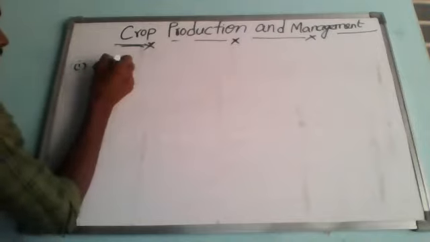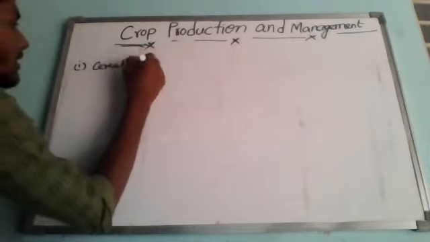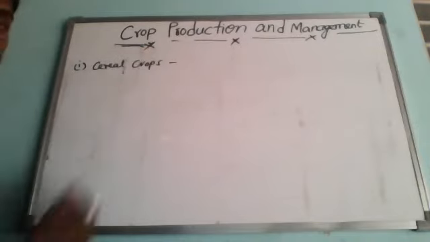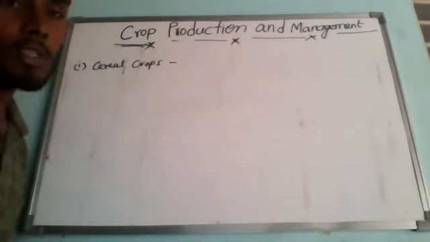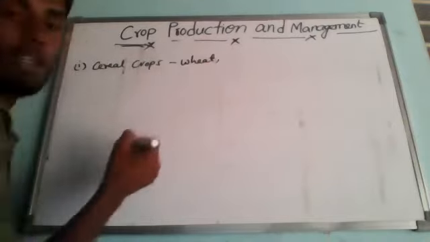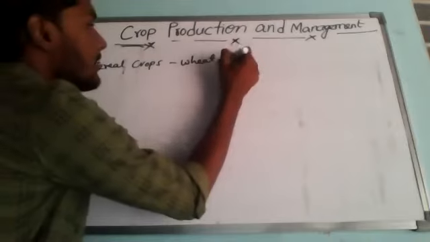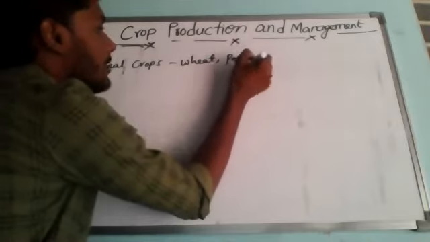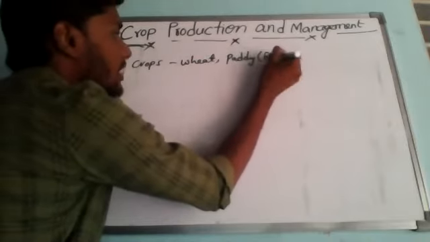What is the first one? Cereals. If you consider the cereal crops, what comes under them? First wheat, and rice. Rice we can call paddy, so paddy fields mean rice fields, as we have studied in lower classes.